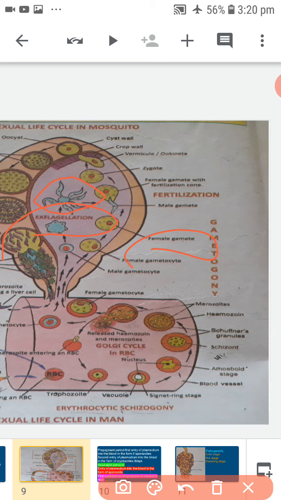The nucleus of the female gamete moves towards the periphery and the cytoplasm at that point forms a projection. This projected region is called the fertilization cone.